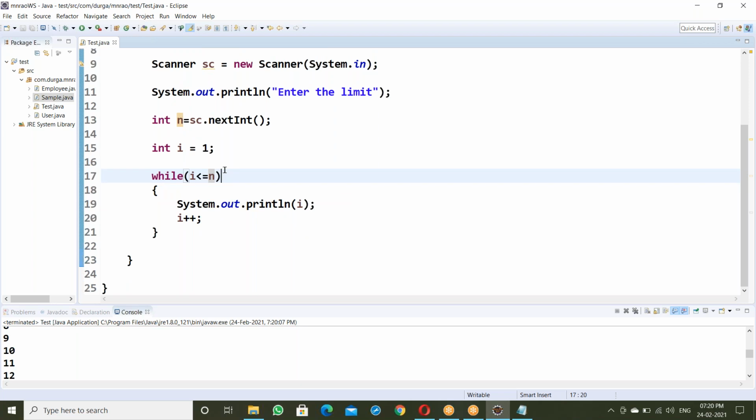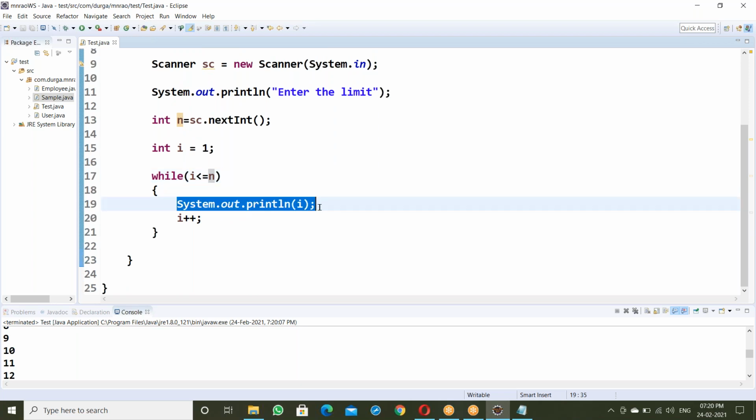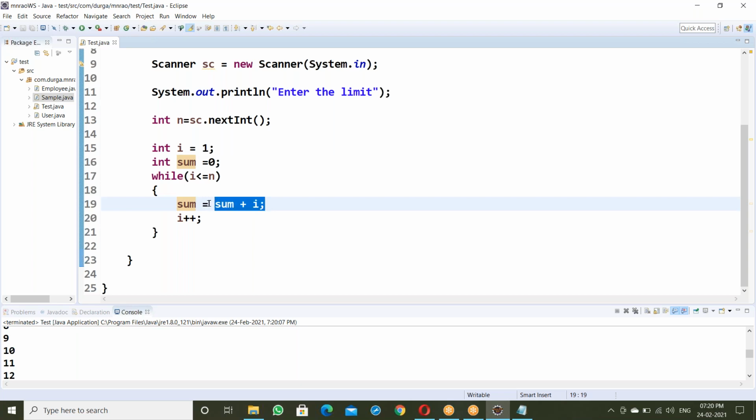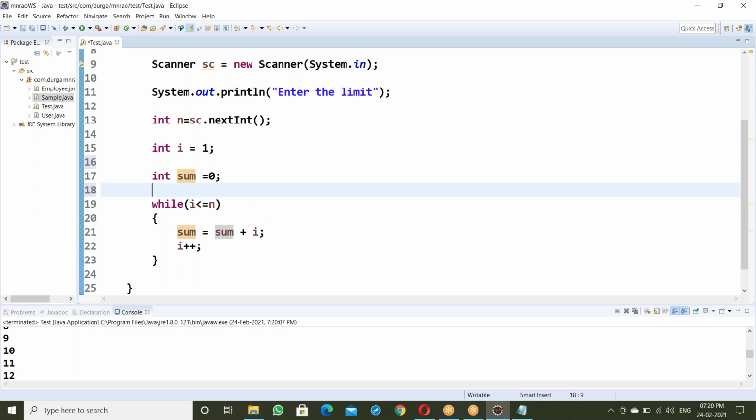Sum of numbers 1 to 10 or 1 to n, 1 to 20, 1 to 100. In place of displaying, take variable sum. Sum equal to sum plus i. Initially int sum equal to 0. So first sum is 0, i value 1, so 1 is added to sum. Next 2 added to sum, 3, 4, 5, 6. I think much explanation is not necessary.